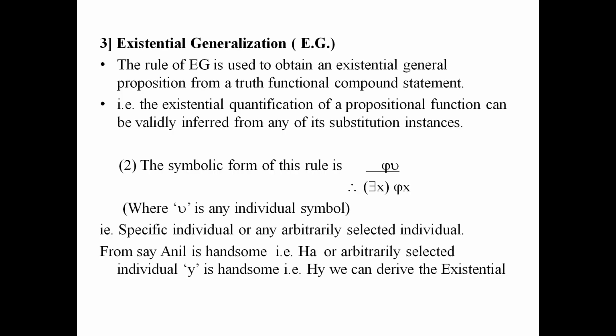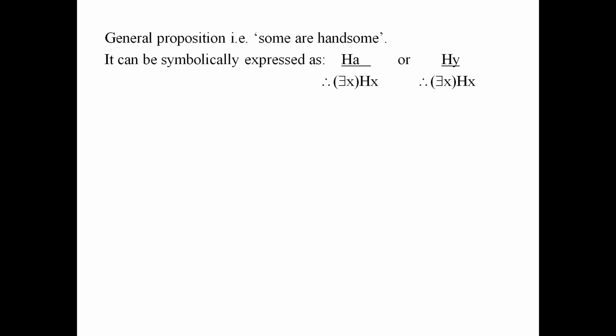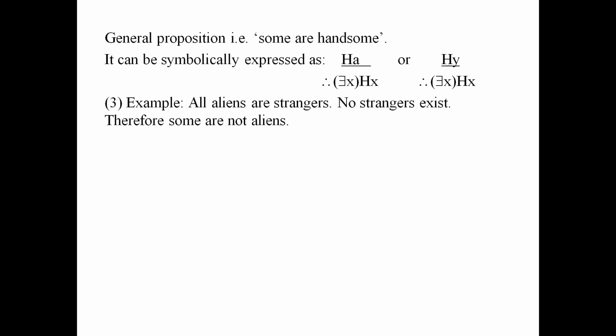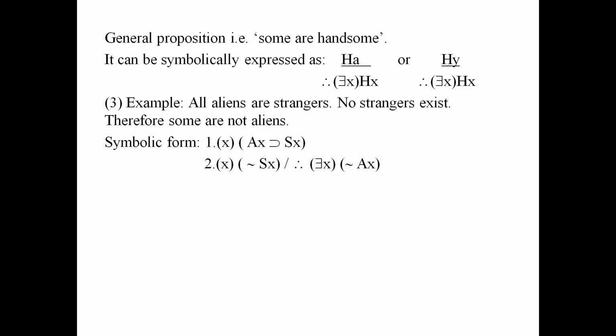It can be symbolically expressed as Ha, therefore existential quantifier Hx, or Hy, therefore existential quantifier Hx. So here we are replacing a by x or y by x. Let us take an example. All aliens are strangers. No strangers exist. Therefore, no aliens exist. First premise, universal quantifier Ax horseshoe Sx.